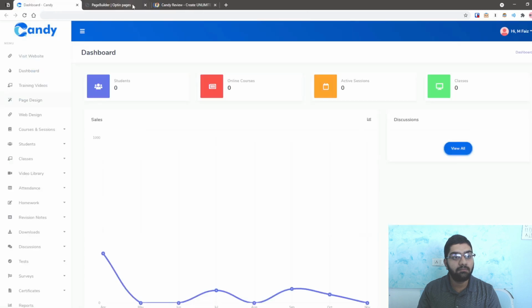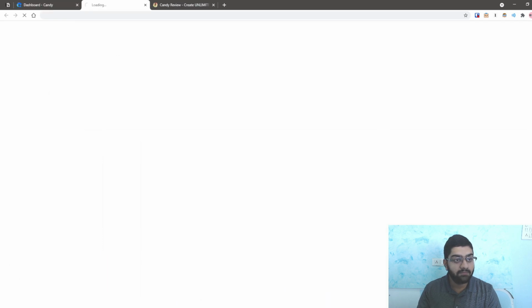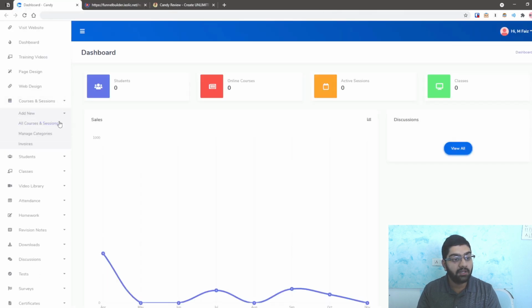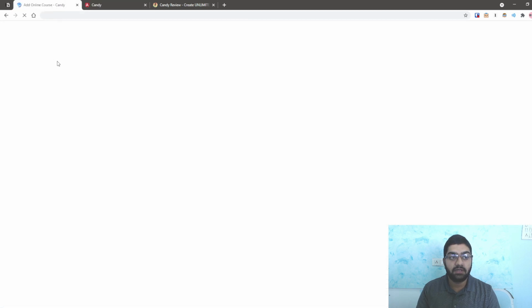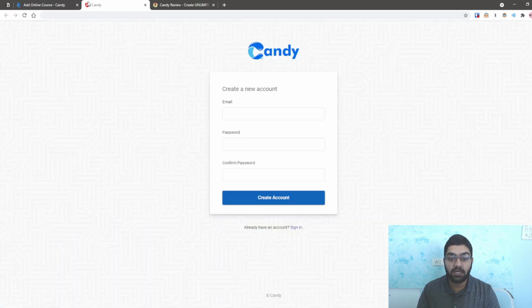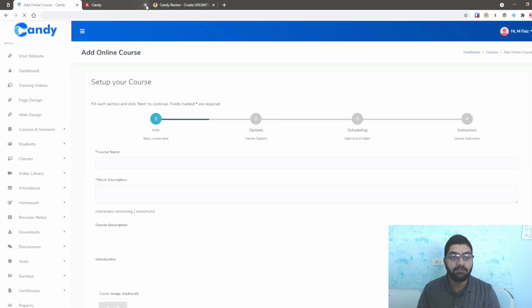Now let us get back into the rest of the features that are provided here. And as you can see, you have web design, which is the same case, and you have the ability to add courses and sessions. Basically, let's click courses, and then you can add online courses, training sessions, and training sessions with online classes. So lots of customization here. As you can see, I've clicked the button to create the website, and you can create a new account here and follow the same steps as you have seen in the landing page that I've just shown you, and you can create your web design.